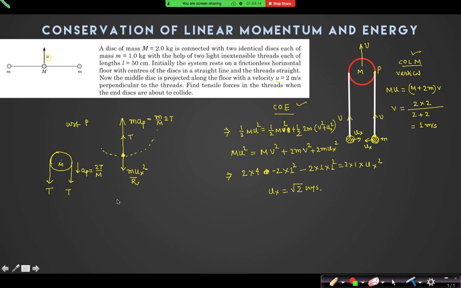So I can say m by M into 2T plus T is equal to m ux square by r. Put the values. m is 1, capital M is 2, into 2T plus T is equal to m is 1 by r is half into ux square is 2. From there you will find T is equal to 2 Newton. That is the answer of this question.